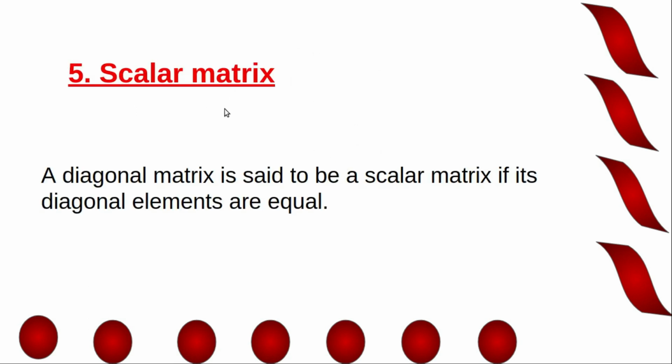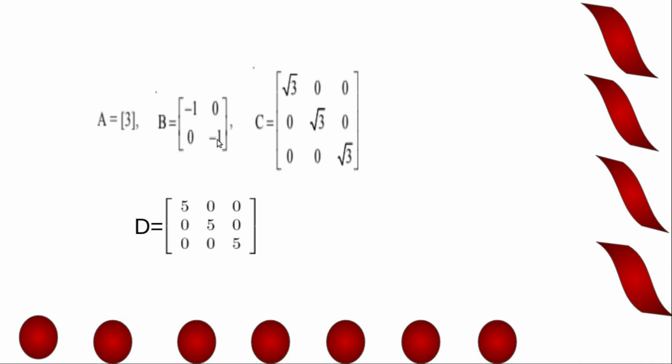Now scalar matrix. Scalar matrix is a diagonal matrix in which diagonal elements are same. Here A11 is -1, A22 is -1. Diagonal elements are same, equal to each other. Here diagonal elements are √3. In this case the diagonal elements are 5.